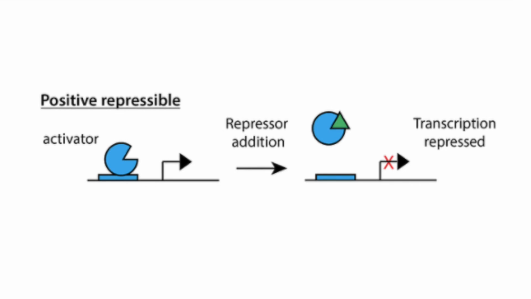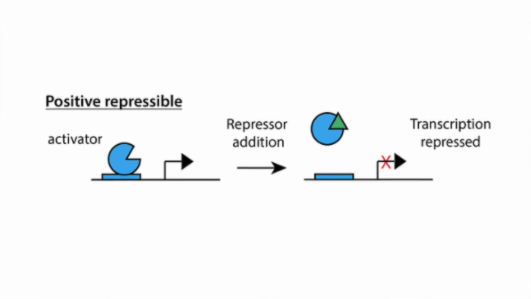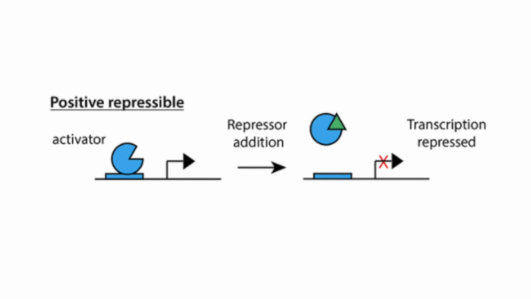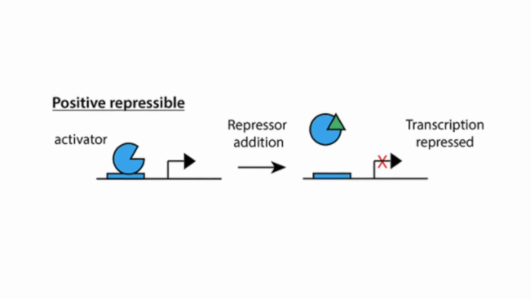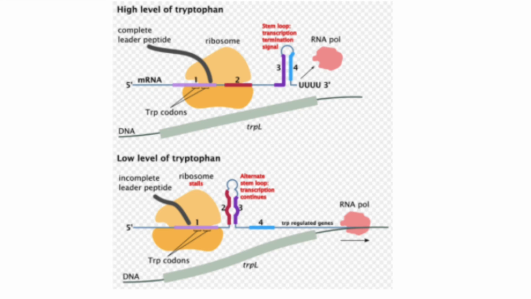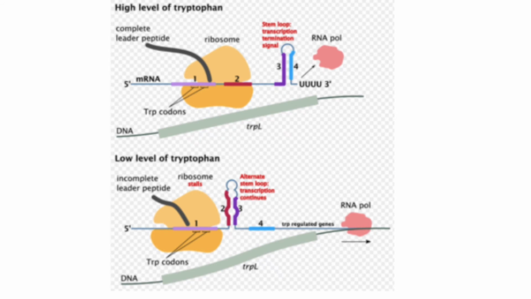These operons contain a promoter, which is the RNA polymerase binding site, and an operator, which is the binding site for a repressor protein. A repressor protein is one that turns off the expression of genes. The repressor protein works by binding to the gene, preventing the production of mRNA. When no repressor molecule is present in the system, RNA polymerase is generally always bound to the promoter. Thus, gene transcription is on.